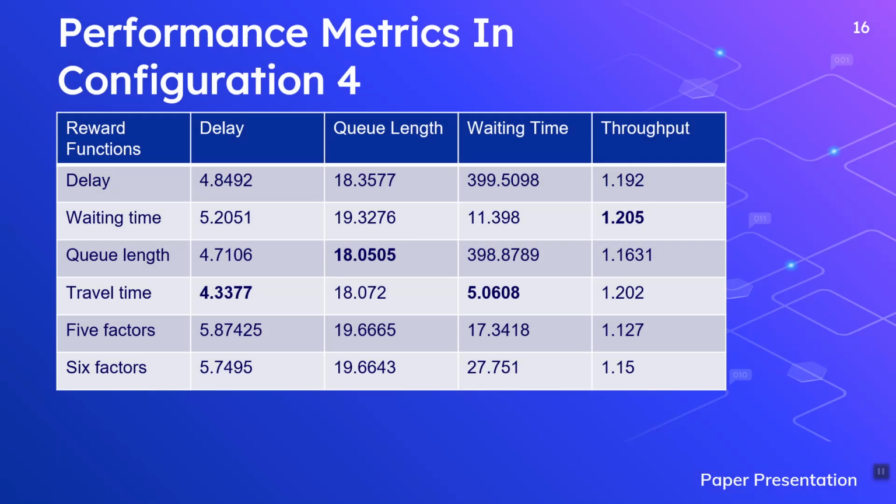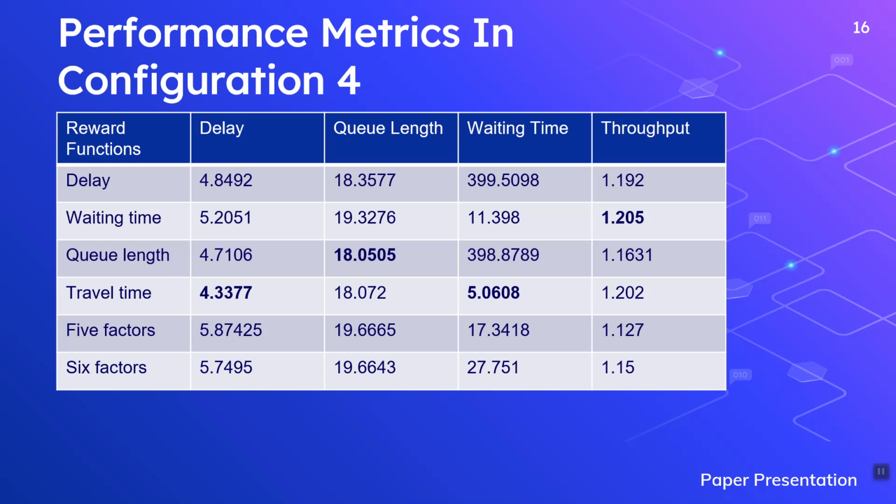Here is the result for configuration 4. Here, like configuration 1, none of the reward functions perform better in terms of all the performance metrics. The reward function designed with travel time performed better for the delay and waiting time.